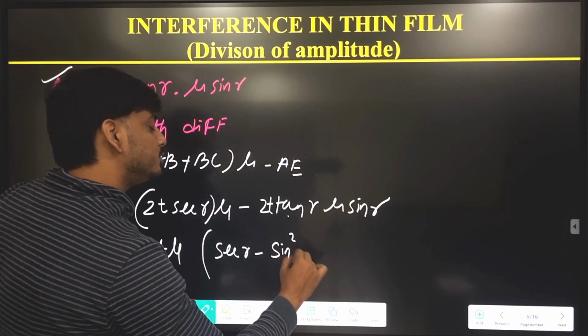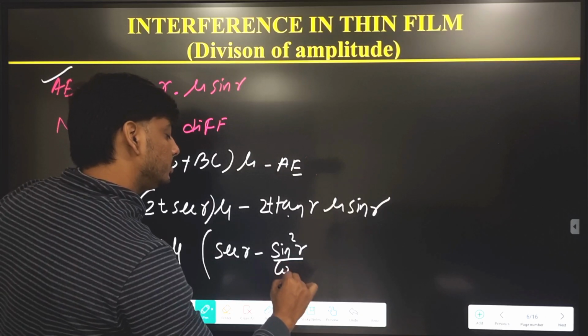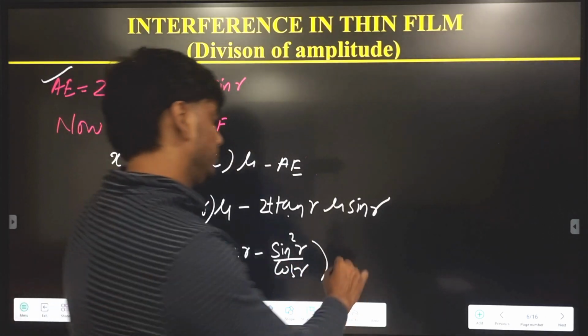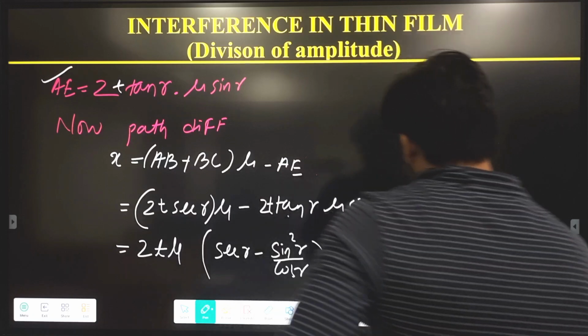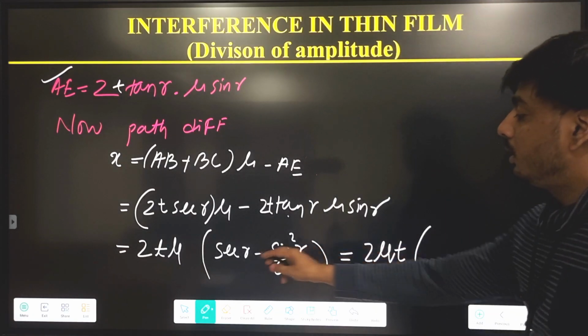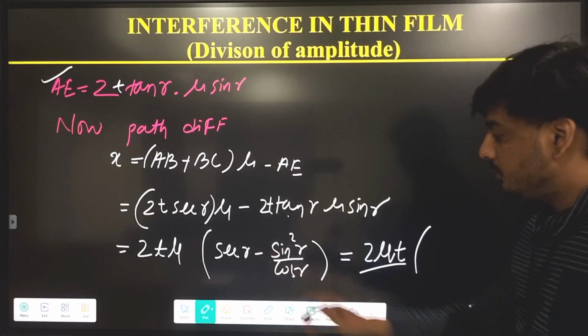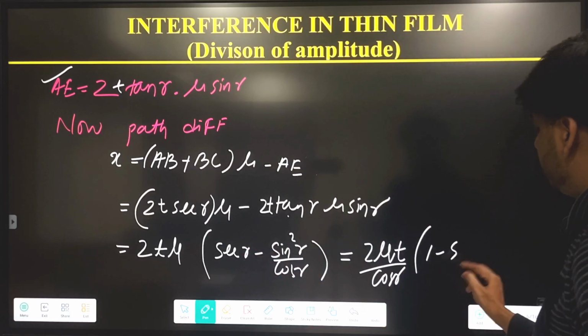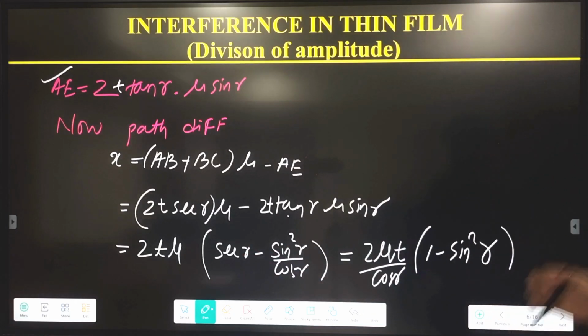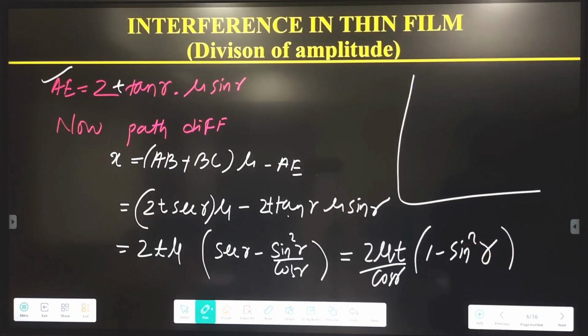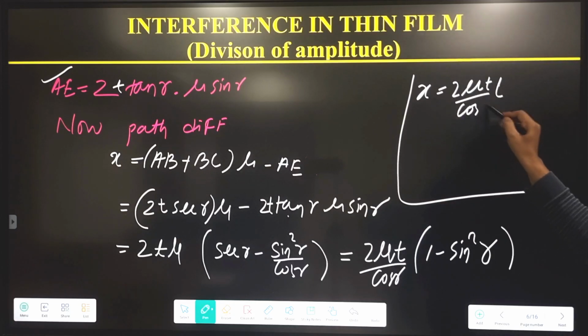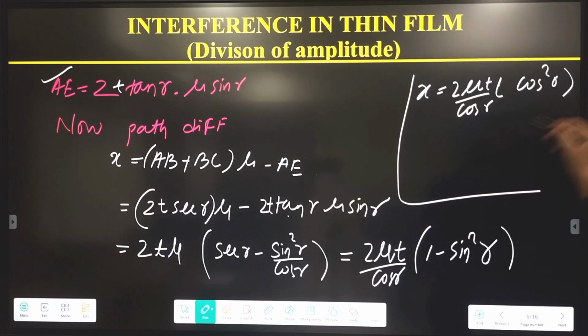Tan into sin means sin square r by cos r. So this is 2 mu t. In the bracket, this will be 1 by cos r if we take common. Sec is 1 by cos. 1 minus sin square r, and 1 minus sin square theta is nothing but cos square theta. So path difference is 2 mu t in bracket divided by cos r into cos square r.